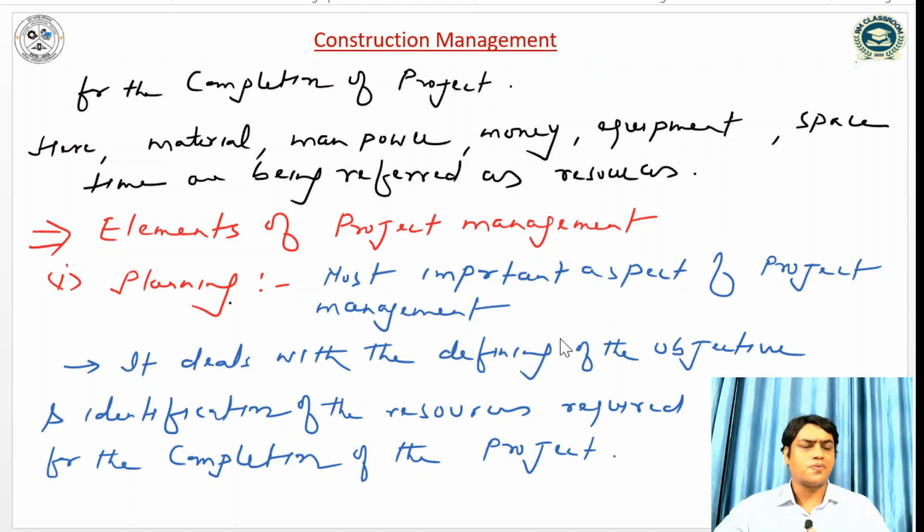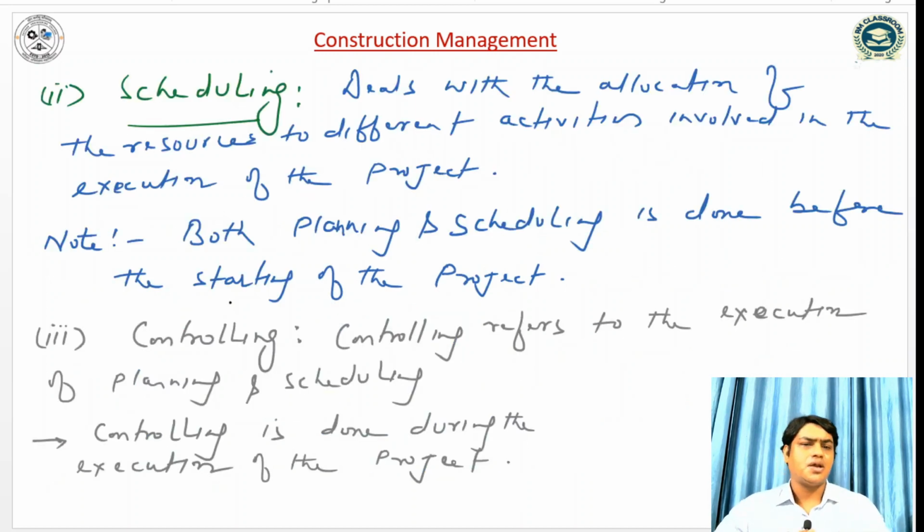So what are the elements of project management? There are three elements: planning, scheduling, and controlling. Planning is the most important aspect of project management. It deals with defining the objective and identifying the resources required for completion of the project. Scheduling means allocation of resources to the different activities involved in the execution of the project. Both planning and scheduling are done before the commencement of the project.